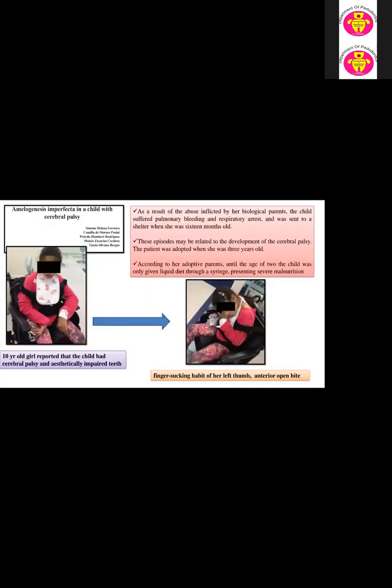Now, another case report showing amelogenesis imperfecta, the management of a cerebral palsy patient. A 10-year-old girl was reported as a child with cerebral palsy, aesthetically impaired as a result of abuse inflicted by her biological parents, and she is suffering from pulmonary bleeding in the respiratory areas, which is the main cause of the cerebral palsy.